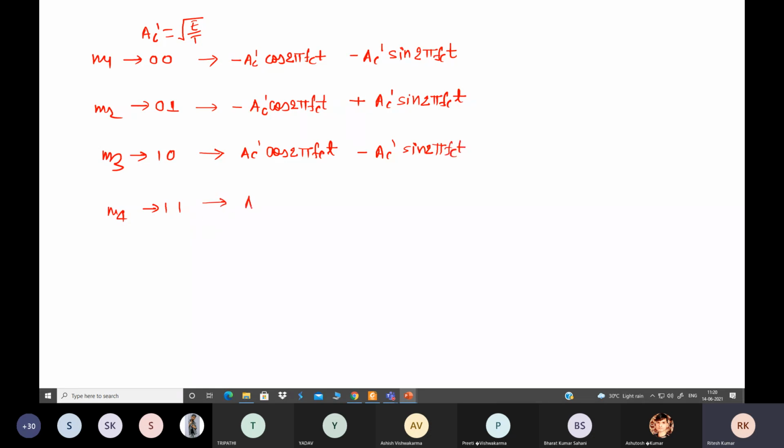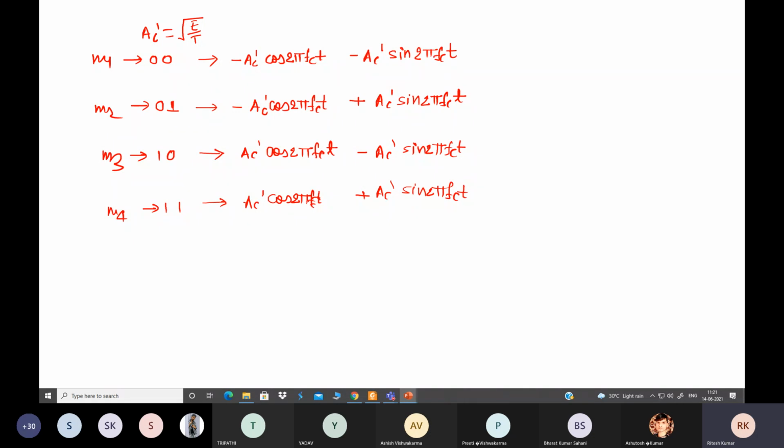And for 11, in both cases positive, Ac dash cos 2 pi fc t plus Ac dash sin 2 pi fc t. In this manner we can see all our symbols present at the end of the transmitter.